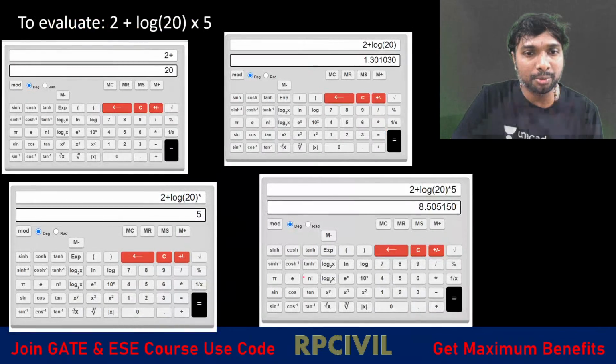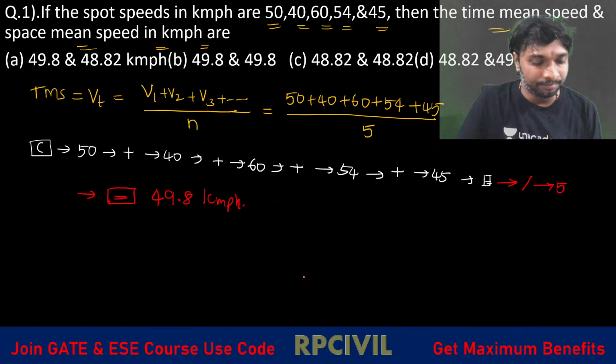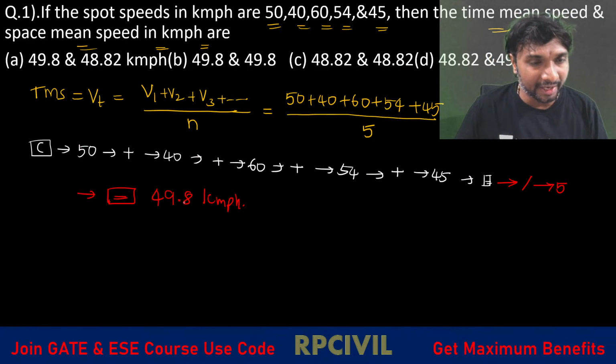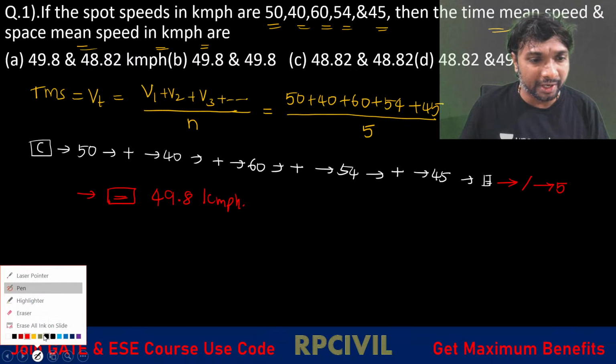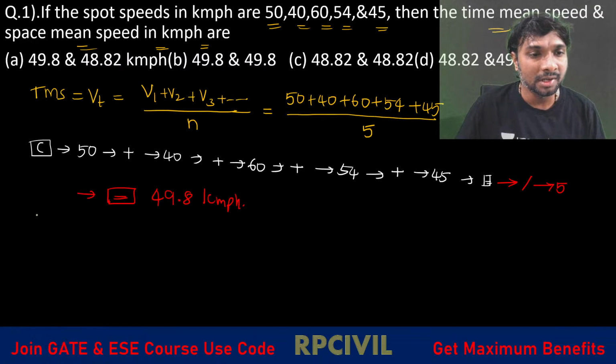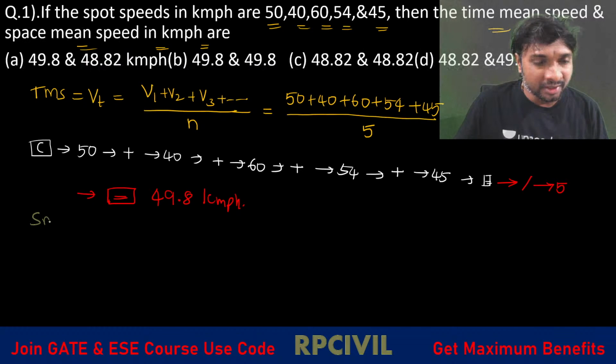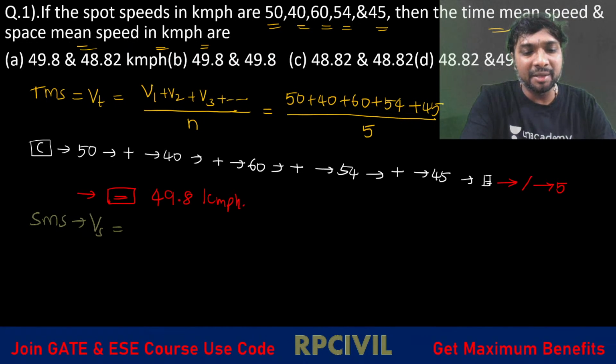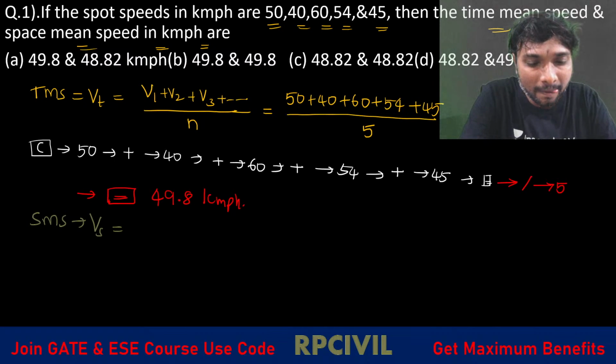We'll move on to our problem then. This is how we are calculating the time mean speed. Is that clear, everyone? Next is the space mean speed. How can you get this space mean speed, all of you? Is space mean speed an arithmetic mean or a harmonic mean?